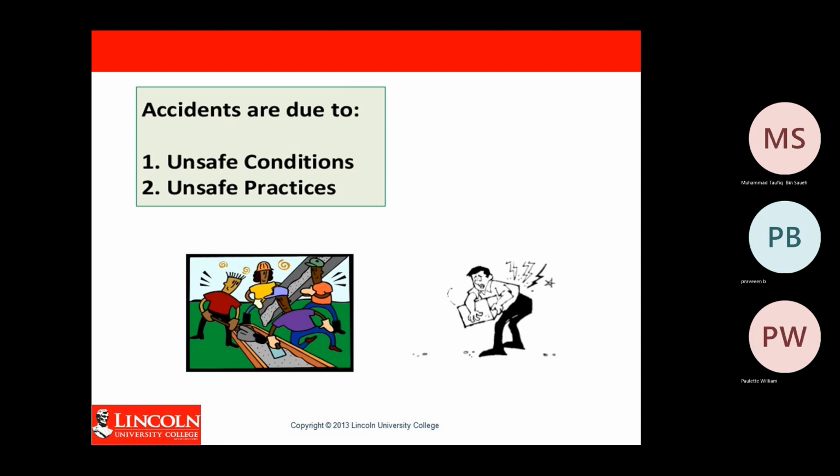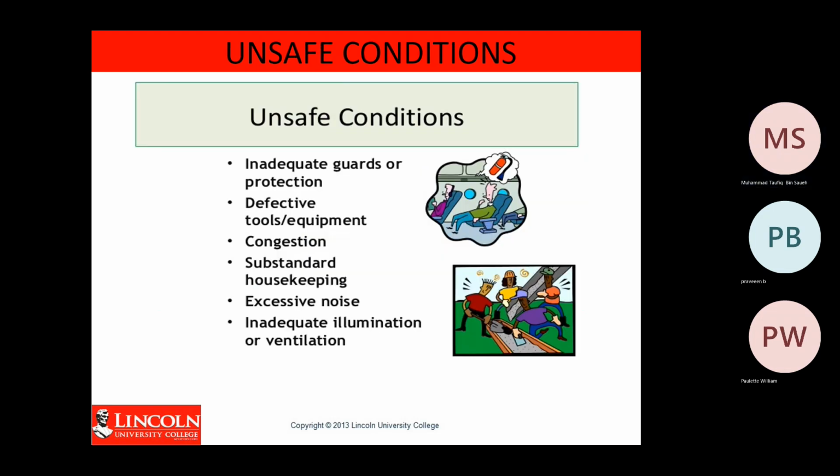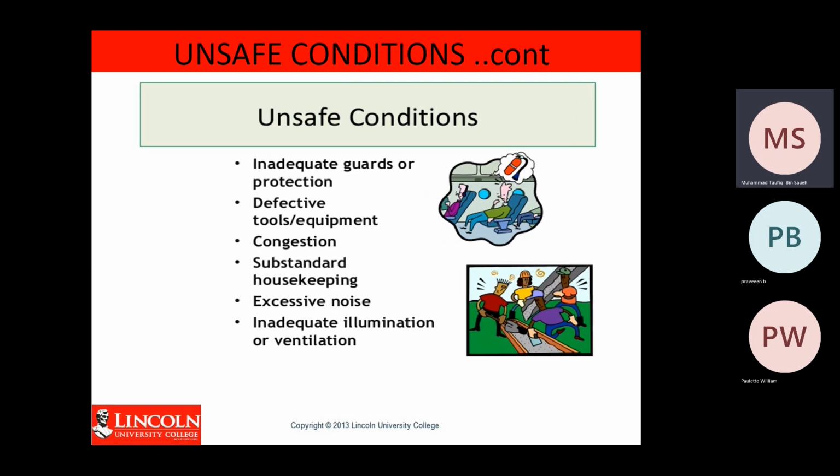Again, accidents happen due to unsafe conditions and unsafe practices. The causes of accidents were already discussed: unsafe condition, unsafe act, and management failure. Unsafe conditions happen because of inadequate guards or protection, defective tools and equipment, congestion, substandard housekeeping, excessive noise, and inadequate illumination or ventilation.